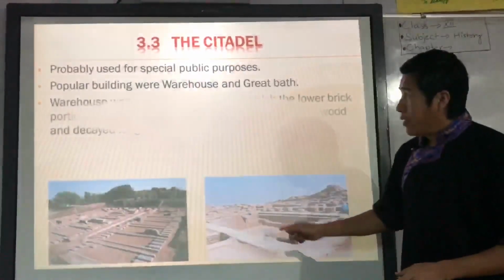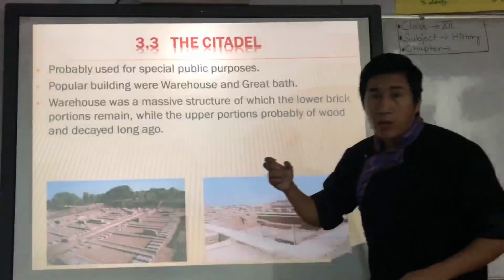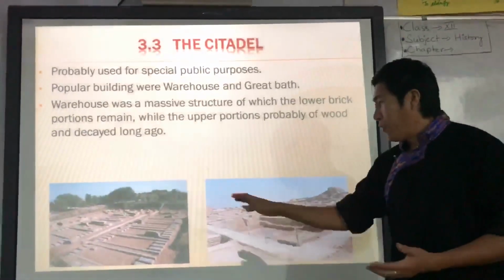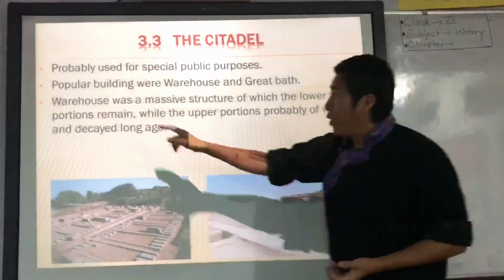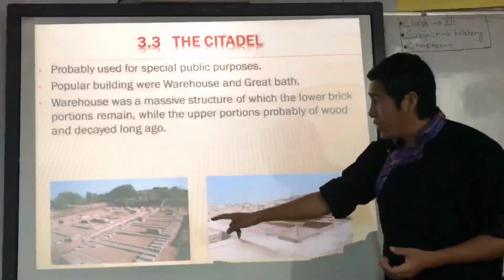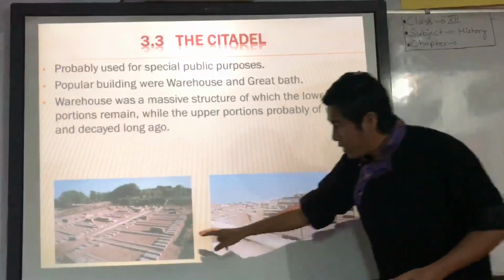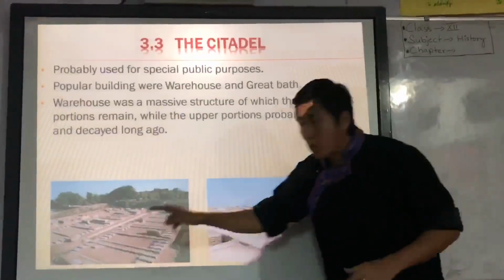Now first, the warehouse. In present day you will find this in Pakistan. The warehouse was a massive structure of which the lower brick portions remain. If you see over here, you can see the lower portions.